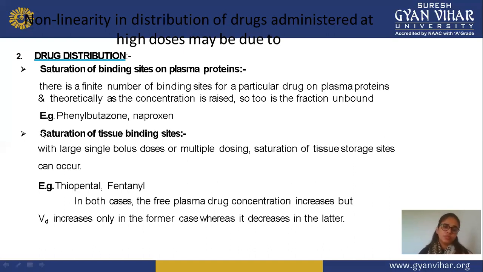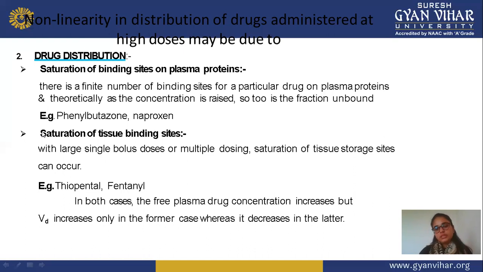Next is saturation of tissue binding sites. This is similar to binding sites on plasma protein. With large single bolus doses or multiple doses, saturation of tissue storage can occur. So this is mainly for large single bolus doses or multiple-dose type formulations, where saturation is observed. Examples are thiopental and pentyl, two drugs which show saturation of tissue binding sites.